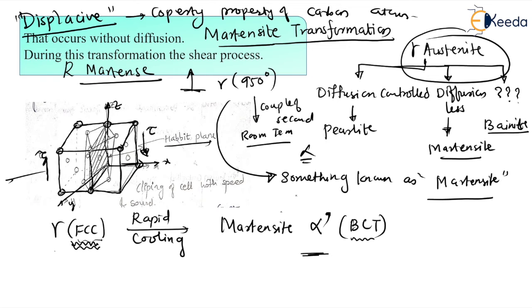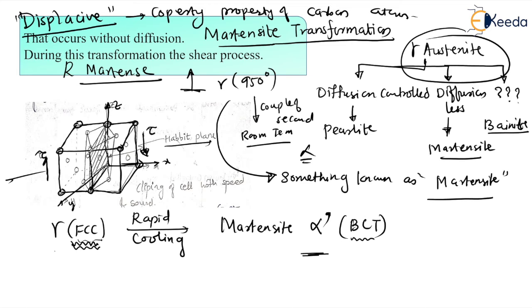Okay, they are going to clip, like twisting the fingers. Okay, like twisting of all these FCC cells. Okay, so what is going to happen, dear students, all the cells are going to clip with the velocity of sound when you quench it.